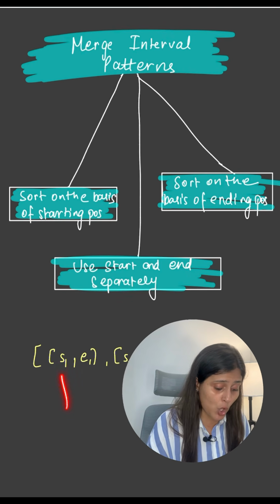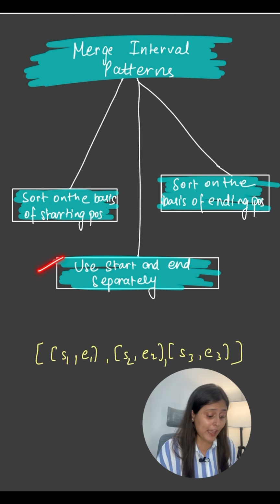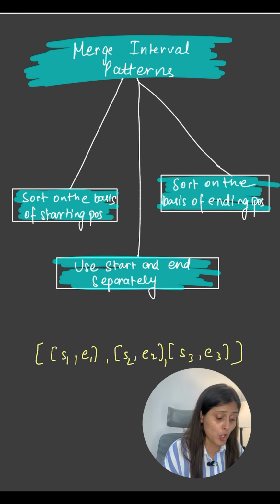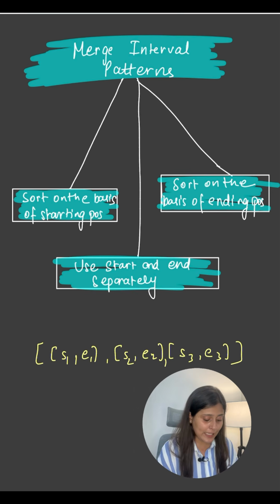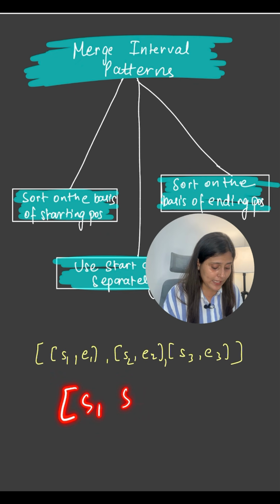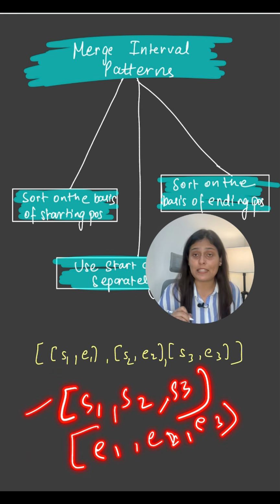First, where you have to sort the intervals on the basis of starting index. Second, where you have to sort on the basis of ending index. And third, where you have to sort on the basis of starting index also and ending index also, and keep it separate. Like if you have sorted, your starting index array will look like this and your ending index array will look like this. So you have to keep it separate.